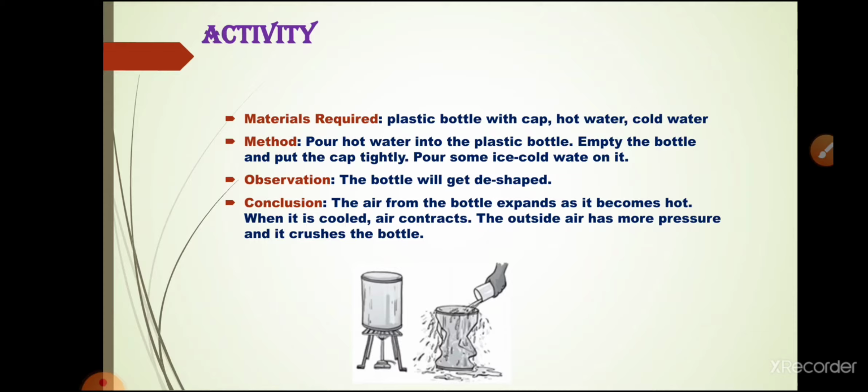Now the question is why the shape of the bottle gets distorted. The simple reason is that when the lukewarm water is poured into the water bottle, it gives out water vapor, which drives out air from the bottle.